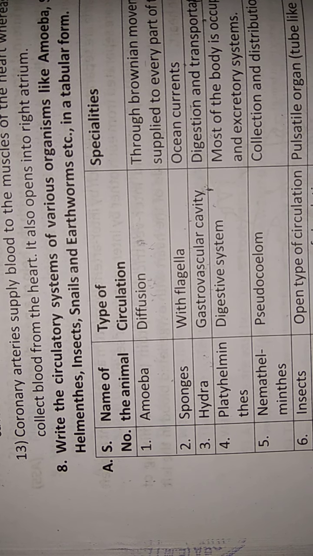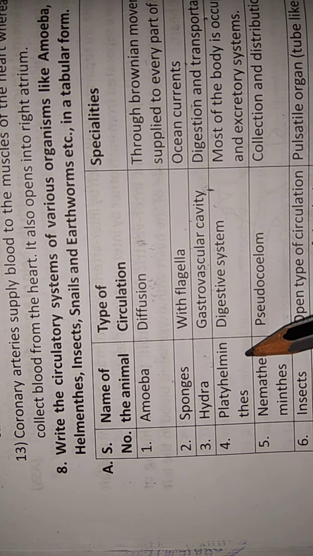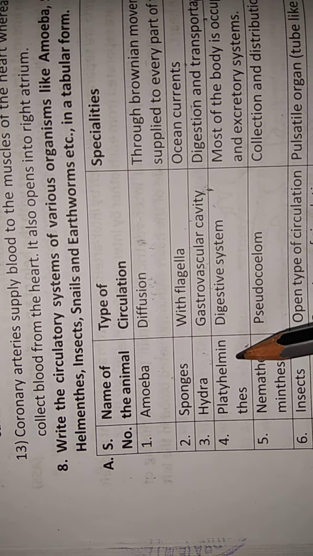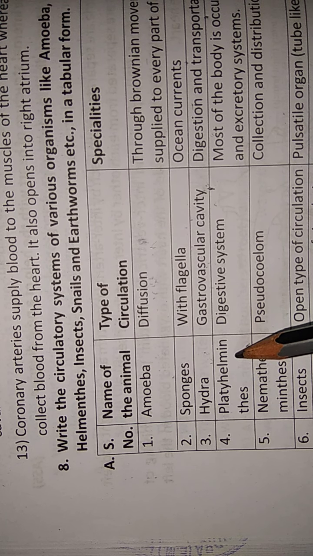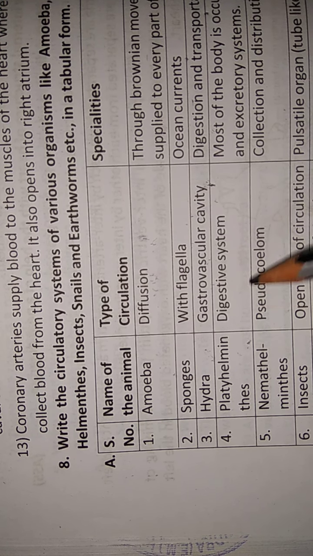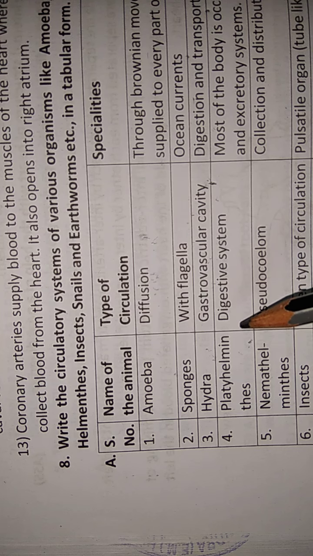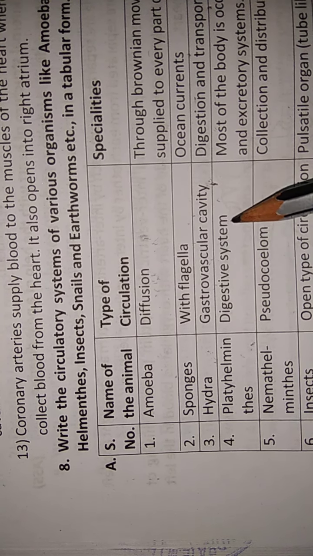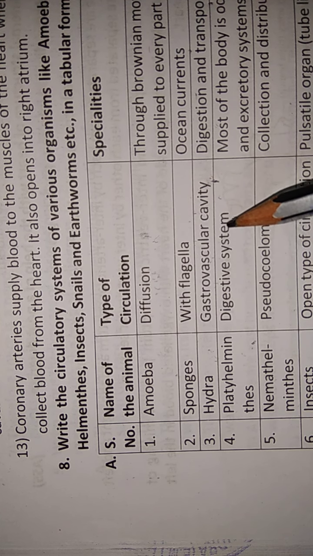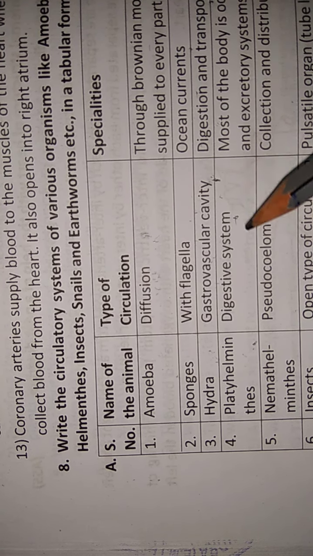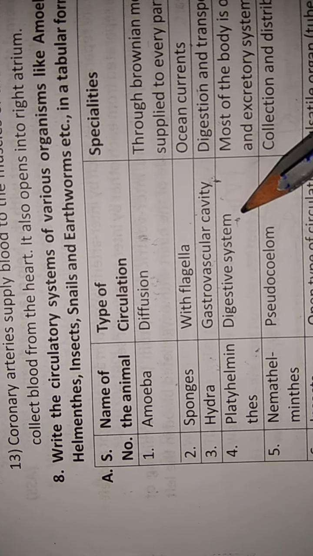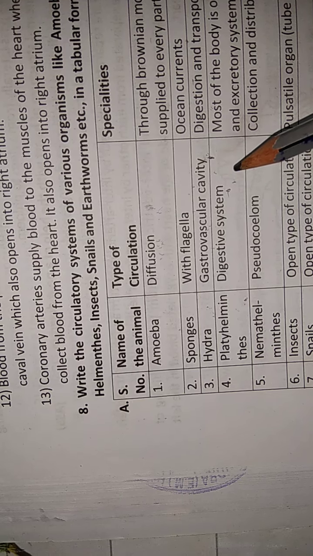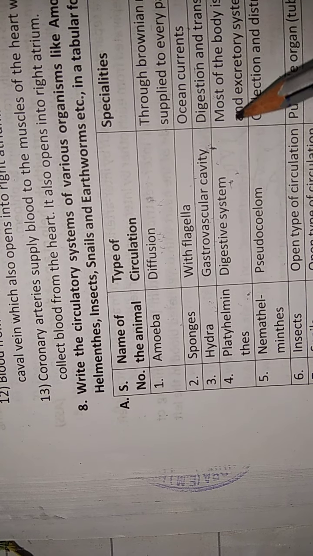Next, Platyhelminthes, the phylum after Hydra and cnidarians. An example is Fasciola hepatica. When compared to Hydra, they have evolved a more complicated system. Their digestive system is highly branched and supplies the digested food directly to all cells.